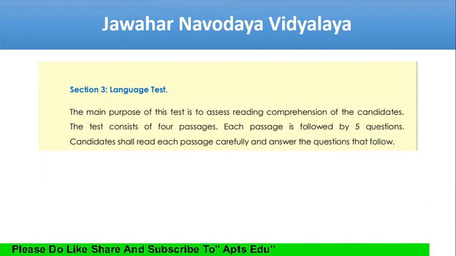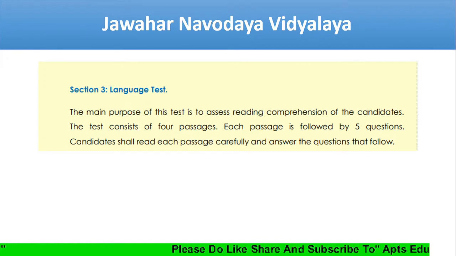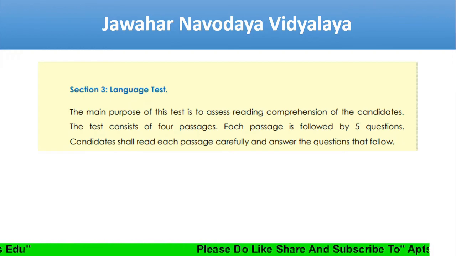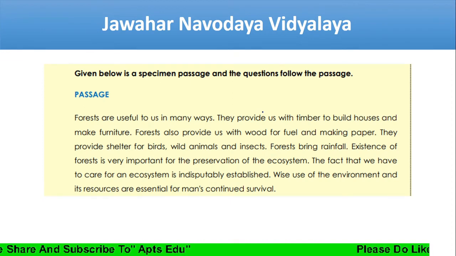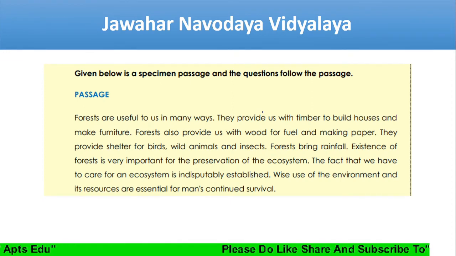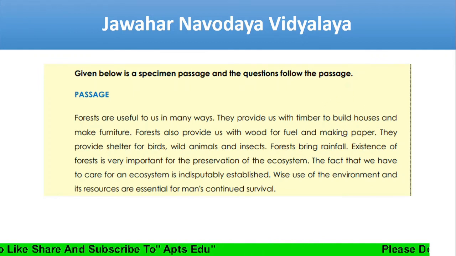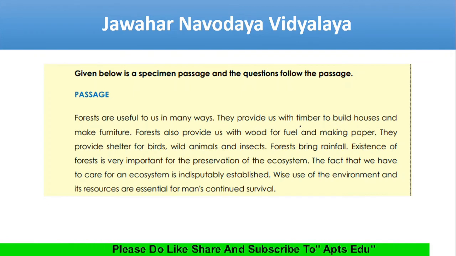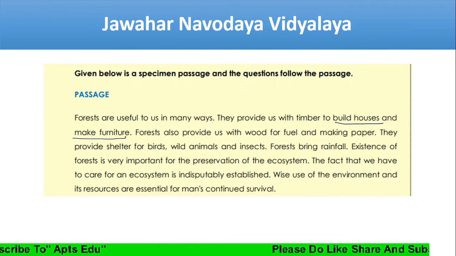Next, language test. They are going to assess your reading ability, whether you are able to read properly and understand the English language or not. We'll see the passage and they give some sample questions. Forests are useful to us in many ways. We all know that they provide us timber to build houses and make furniture. We'll mark some important words.